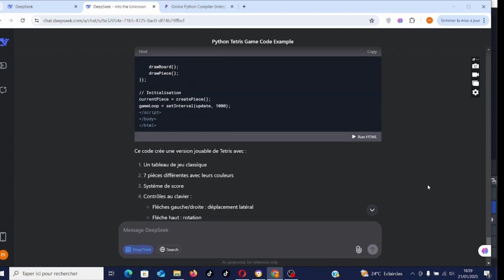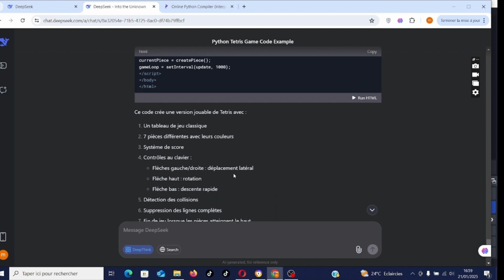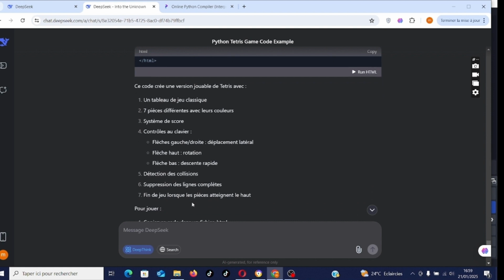Now that's what we've seen. Here we have a classic game board, 7 different pieces with their colors, scoring system, right and left sideways movement, high scores, rotation, fast scaling, collision detection, complete line deletion.